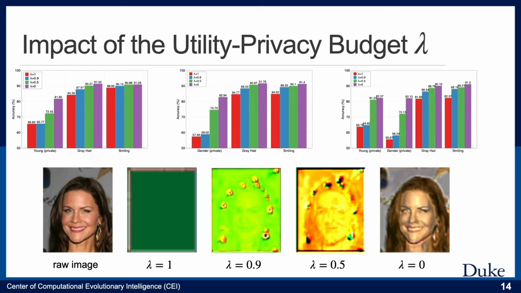At the bottom row, the figure shows decreasing lambda allows a more informative image to be reconstructed. This means more information is retained in the extracted features with a smaller lambda, which is consistent with the result shown in the top row figures. We also refer the audience to our paper for more detailed experiment results.